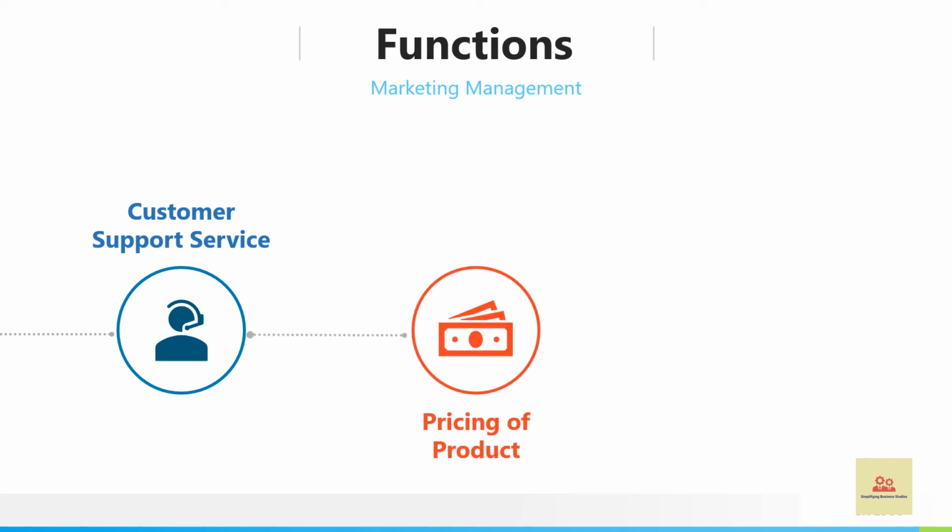Next is pricing of the product. So price definitely determines whether we are going to buy the product or not. So price is a very important function of any marketer. He performs this function very cautiously, very deliberately, because a little change, a mighty change in the price can let him lose all the market share he has. So this is definitely a crucial element of marketing, as the customer is very highly price sensitive.